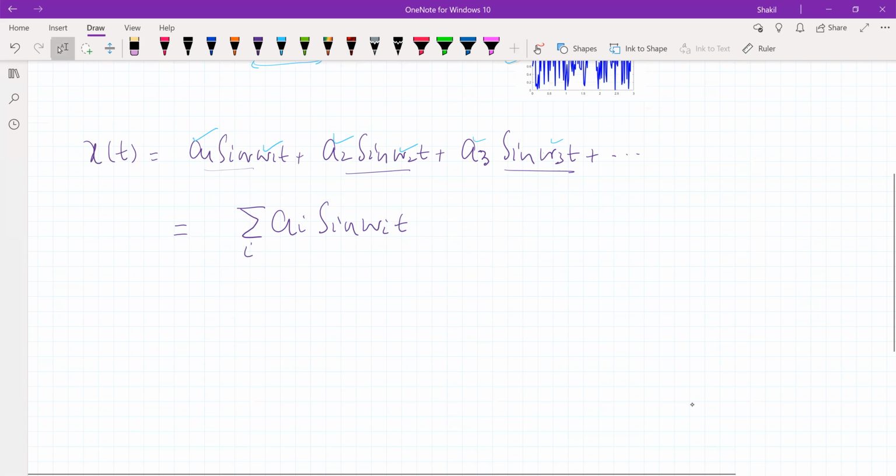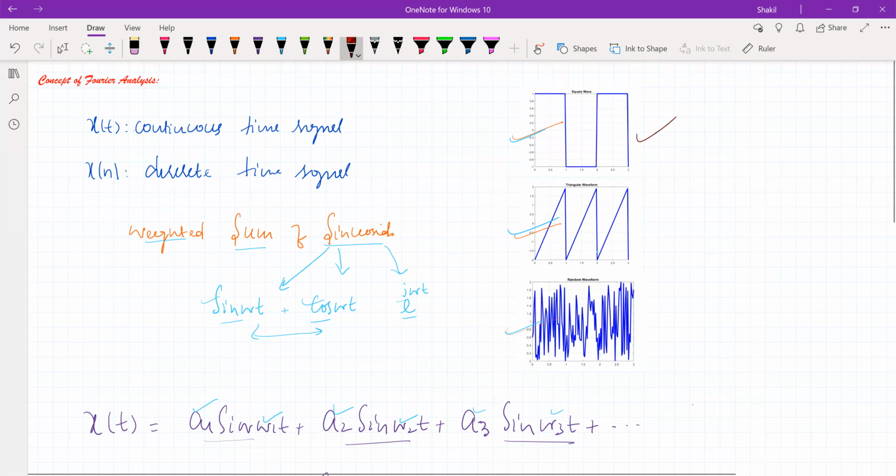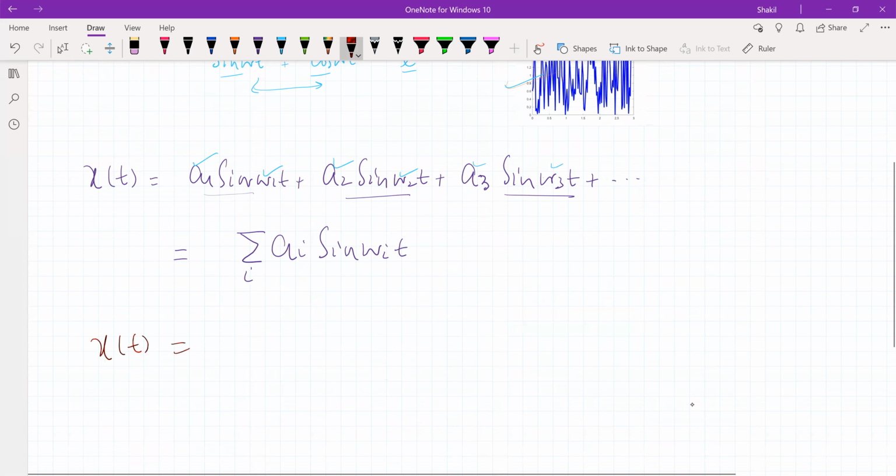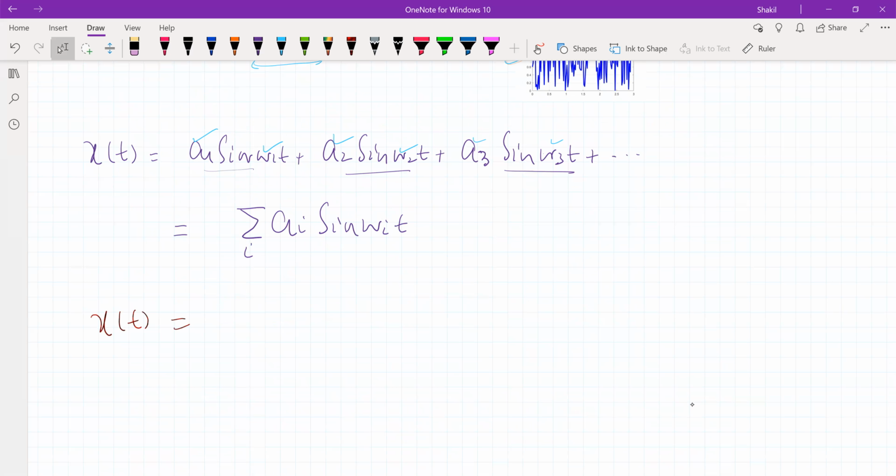If you see the Fourier analysis of square wave, you might have already seen that, but that's not my point here. My point is to tell you the concept of Fourier analysis. Let me illustrate. Now, we can express x of t, which is our square wave here, as a linear weighted sum of sinusoids.